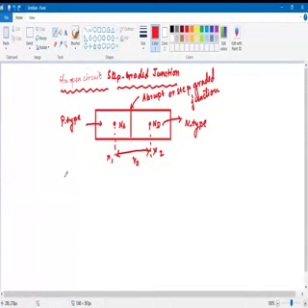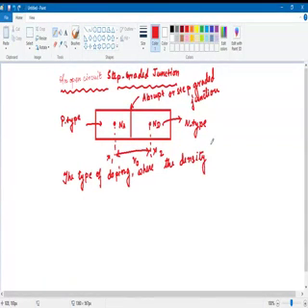So what is step grading? The type of doping where the density changes abruptly from P to N type is called step grading.